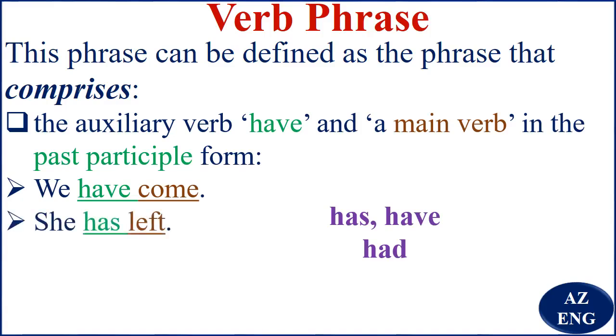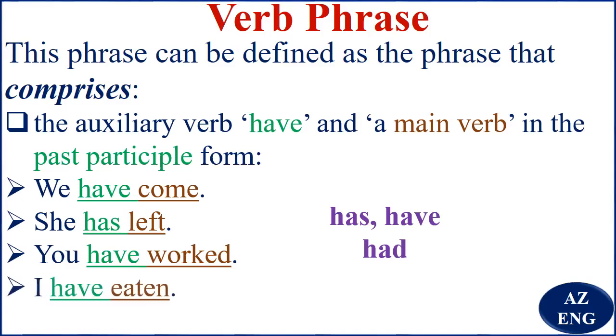She has left. Has is the auxiliary verb have. Left is the main verb in the past participle form. So has left is our verb phrase. You have worked. Have worked is the verb phrase. I have eaten.